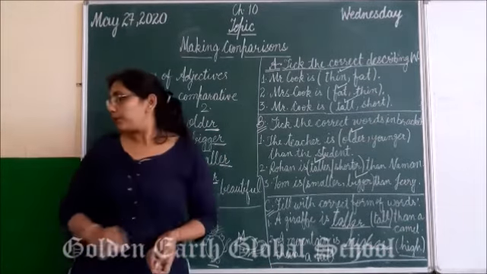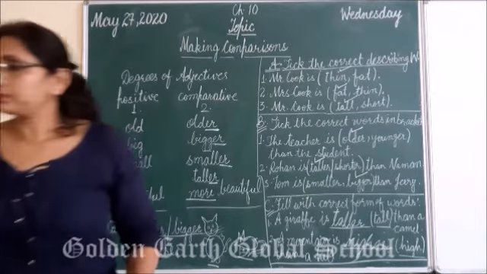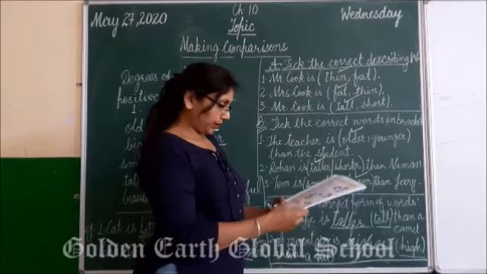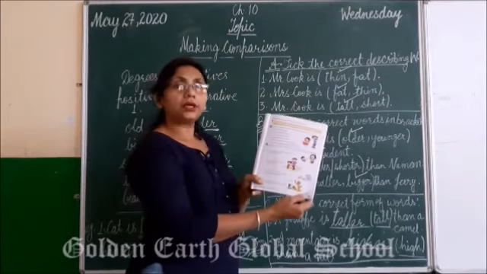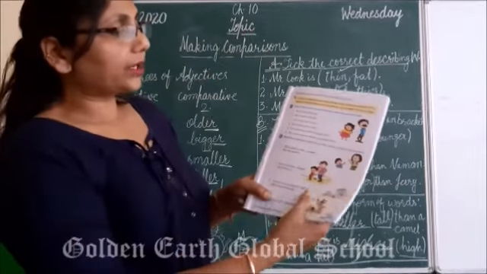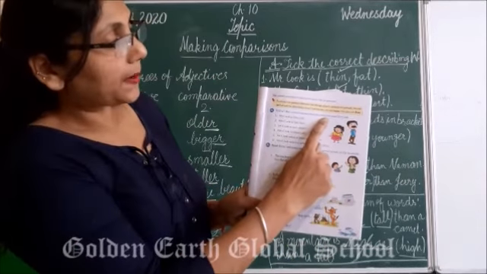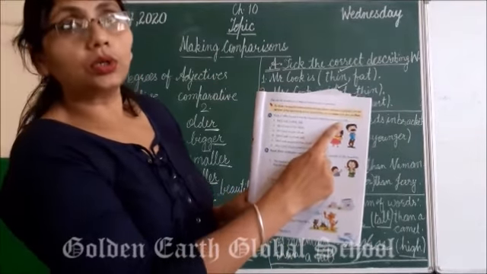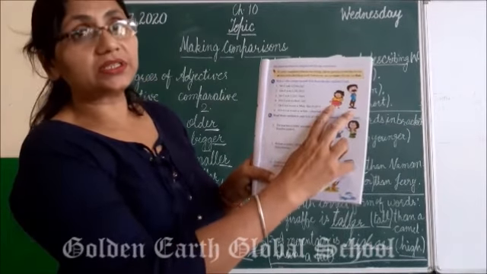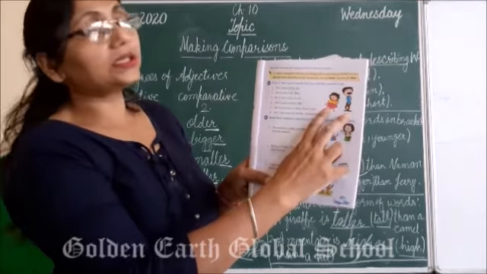So let's start our book exercises. I am doing on page number 31 of your book. Let's read it. Tick the correct words that describe Mrs. and Mr. Cook. So to do this exercise you have to look at Mr. and Mrs. Cook both and see the comparison.